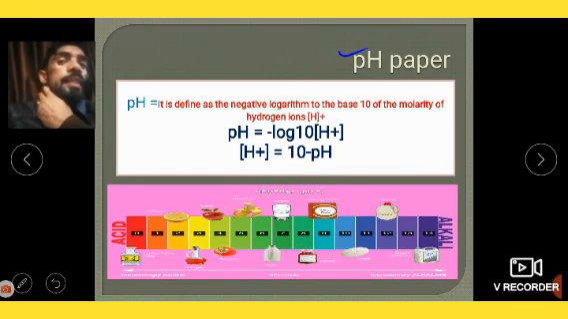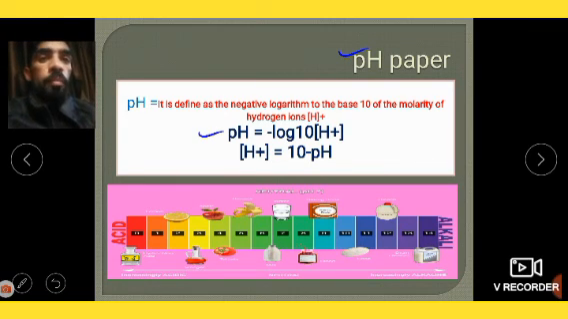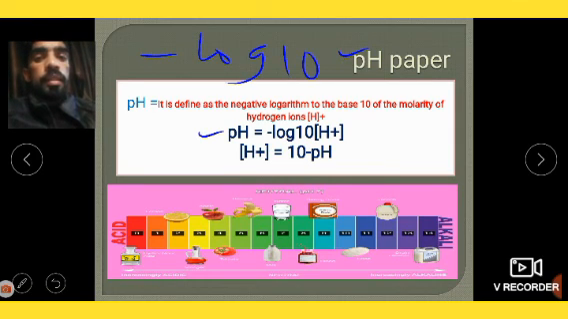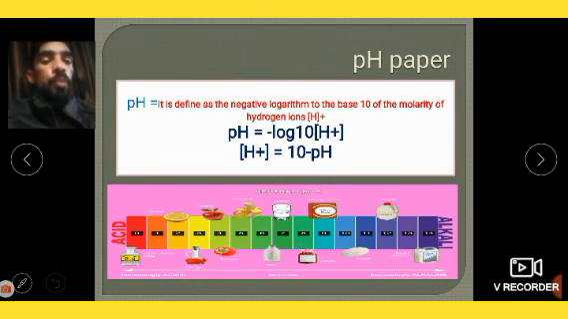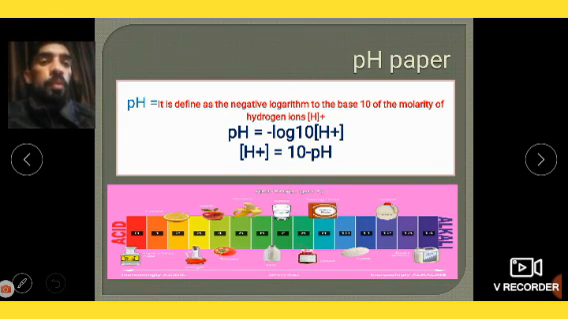First, let's understand the meaning of pH. It is defined as the negative logarithm to the base 10 of the molarity of hydrogen ion. What does it mean? The formula is pH equals minus log base 10 of [H+]. The more hydrogen positive ions there are, the more acidic the solution is. So the H+ concentration can be found as 10 raised to power minus pH.